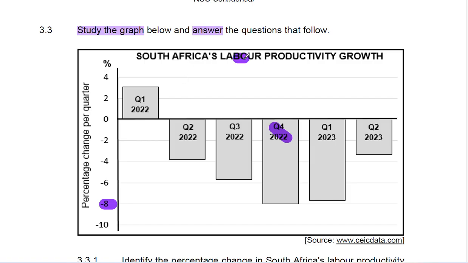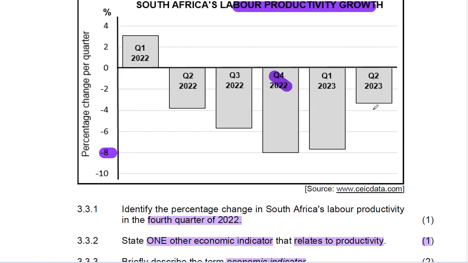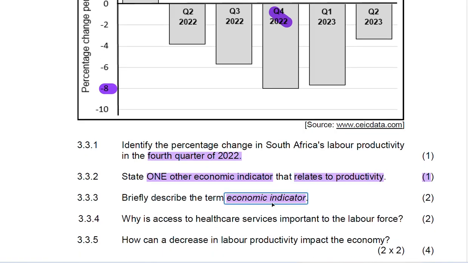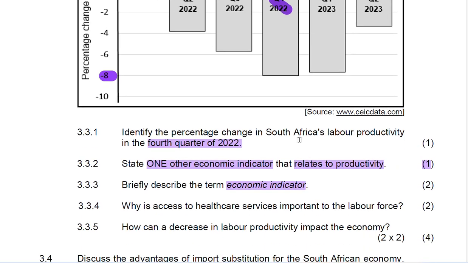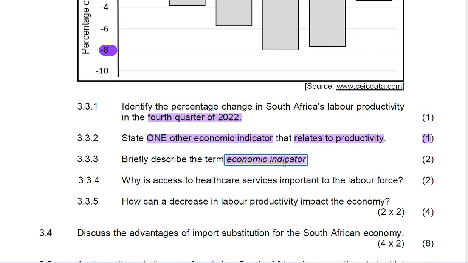And South Africa's labor productivity growth is an example of an economic indicator because it can be used to measure how the economy is performing. So what do I mean? If the labor productivity growth is going up and is doing well, then we know that the economy is doing well. Just by explaining that, 2 marks. But just by saying it is statistical data that is used to measure the performance of the economy, you will have earned yourself 2 marks.